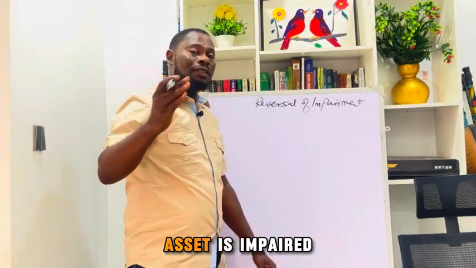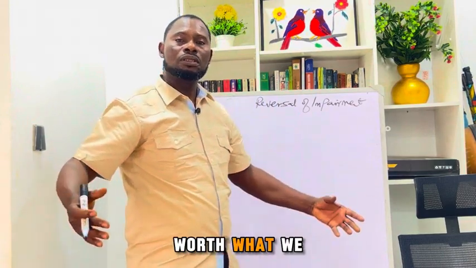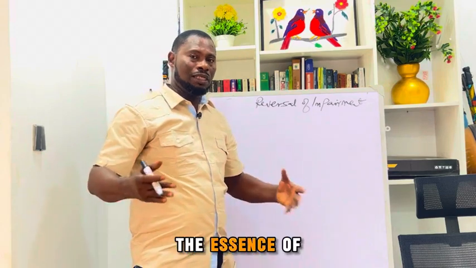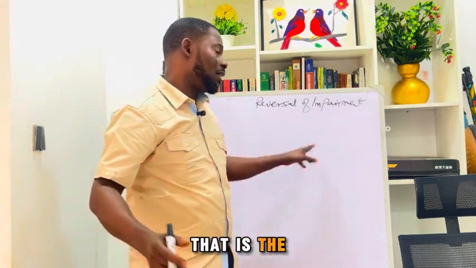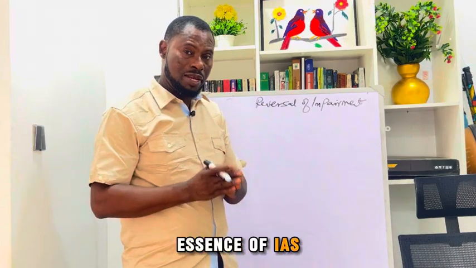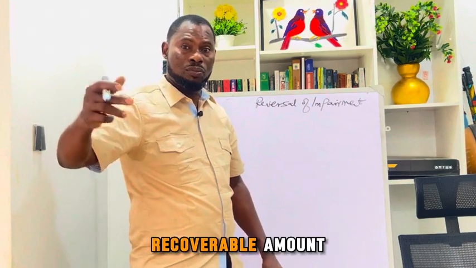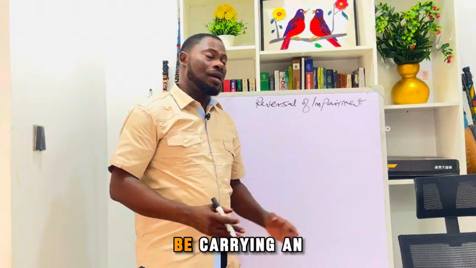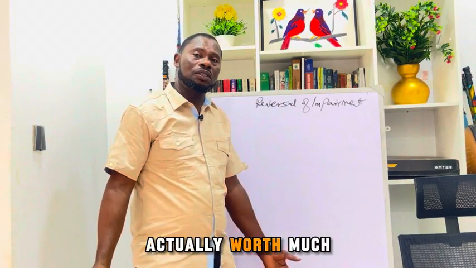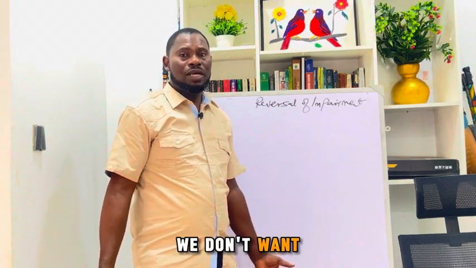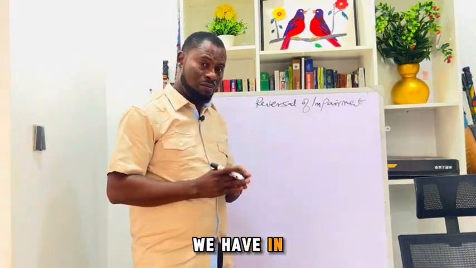Now, when an asset is impaired, it means that asset is not worth what we're carrying it at in our books. The essence of this is to make sure that we do not carry assets above their recoverable amount in our books. That is the essence of impairment. That is the essence of IAS 36: to ensure that every asset is not carried above its recoverable amount, such that you'll be carrying an asset for 50 million, but when you go to sell the asset it is actually worth much, much less. So we don't want that situation. That is why we have IAS 36 to guide us on how this should be treated. That is why we have impairment loss.